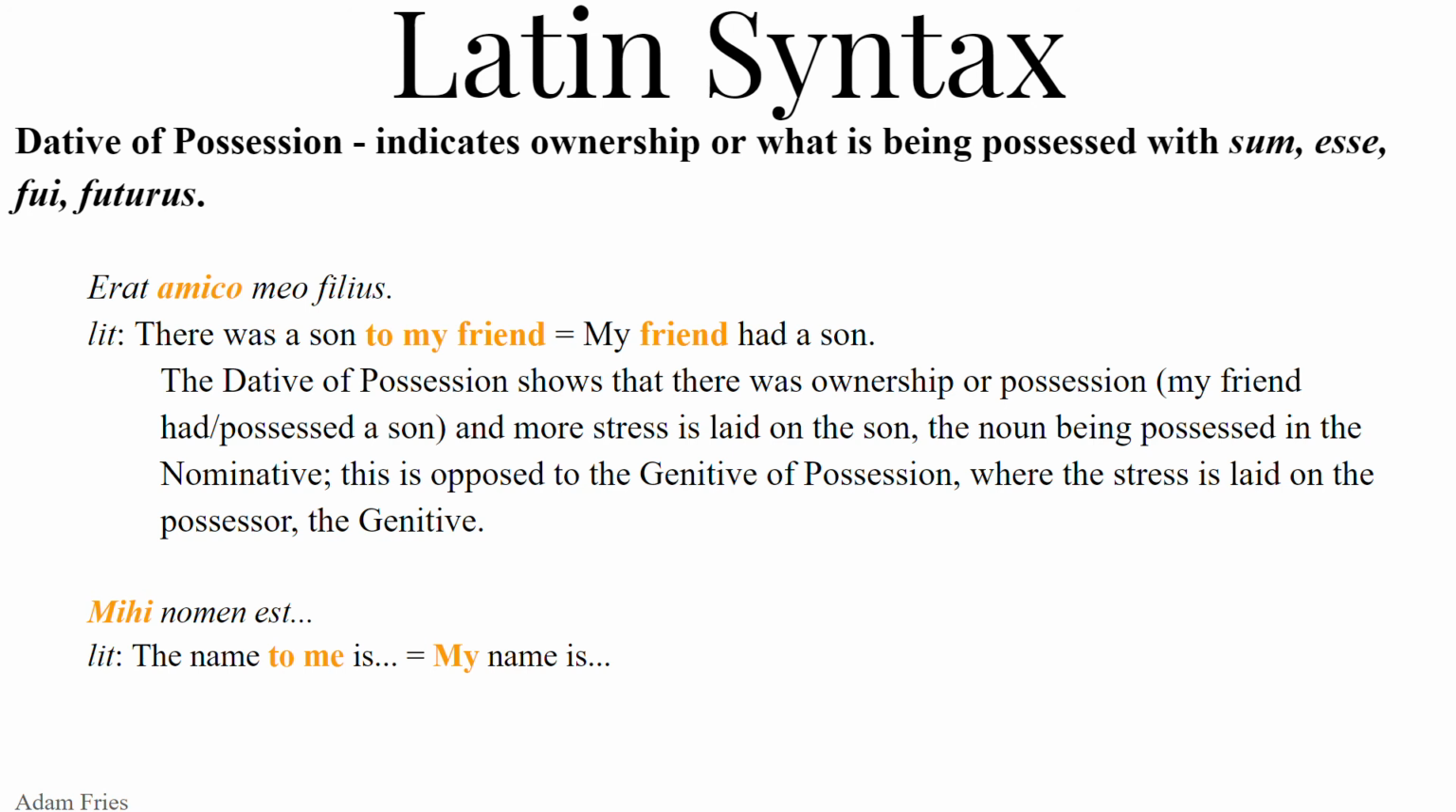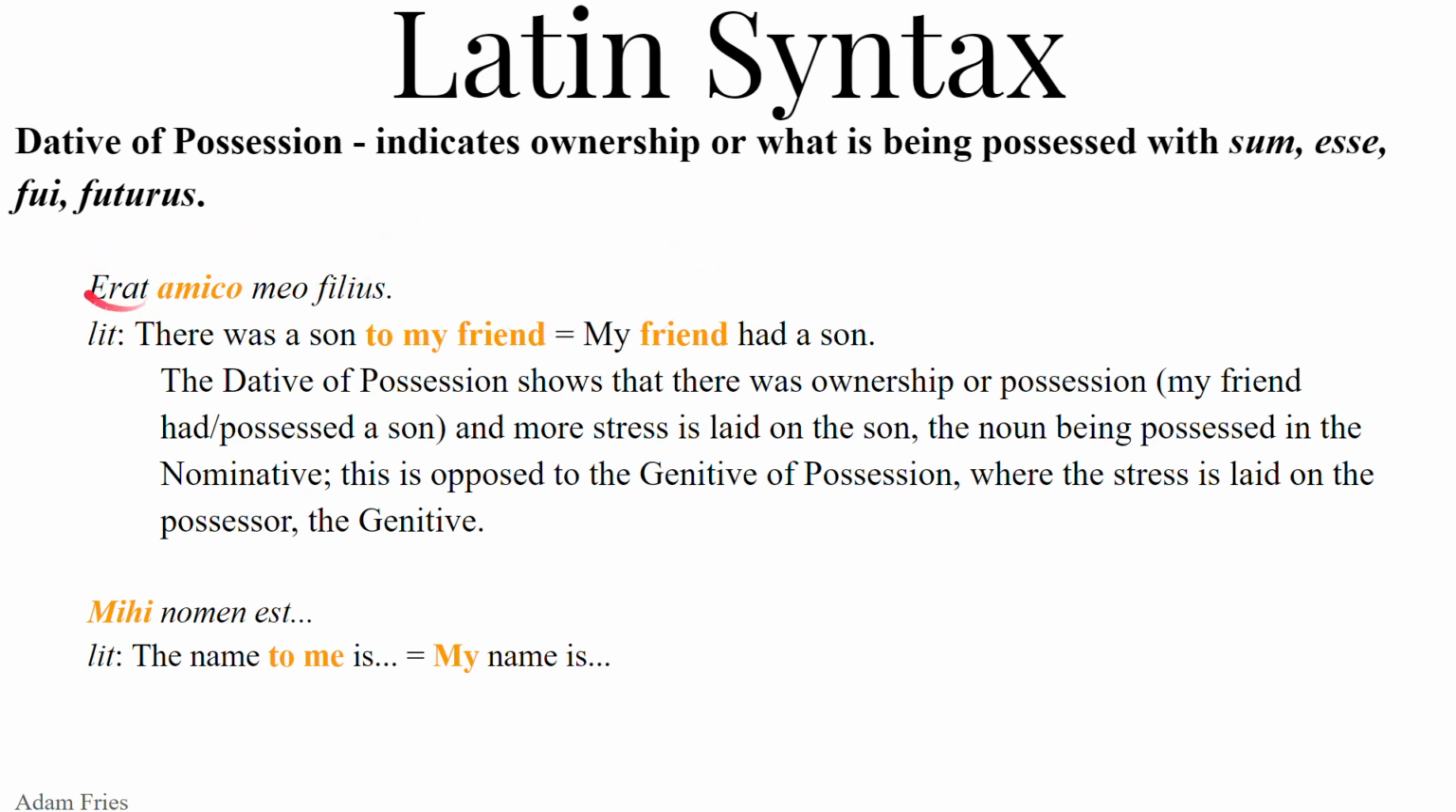So we have the sentence example, erat amico meo filius. Literally, this says erat, there was, amico meo, dative of possession. Go ahead and translate it to or for my friend. There was to my friend filius, a nominative subject, son. There was to my friend a son. There was a son to my friend. That sounds weird. That sounds odd. So we usually translate this as my friend had a son.